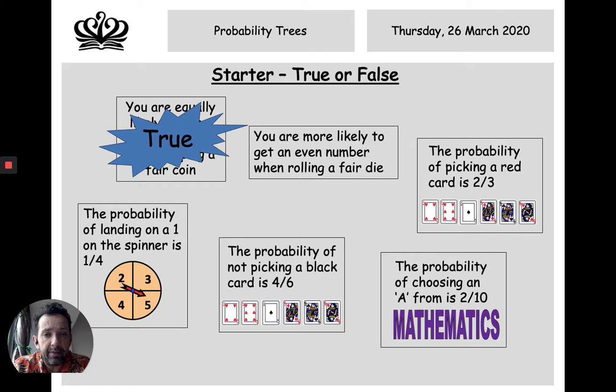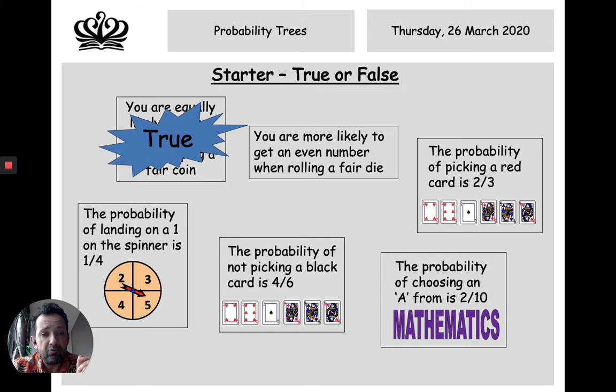So let's have a look at the probability of picking a red card is 2/3. Let's look at the total number of things that could possibly happen. There are 6 cards, so if I choose one card at random, there are 6 different cards I can choose. So as a fraction, my denominator will be 6.